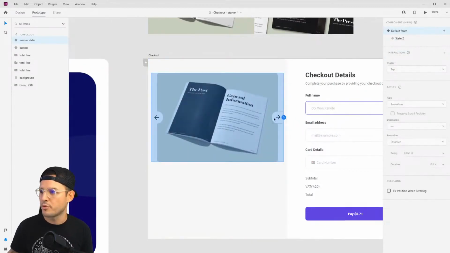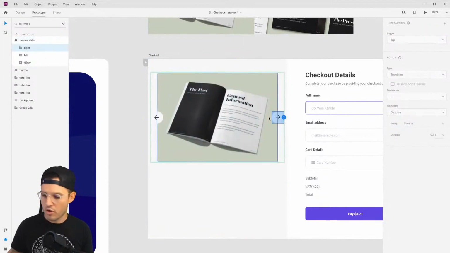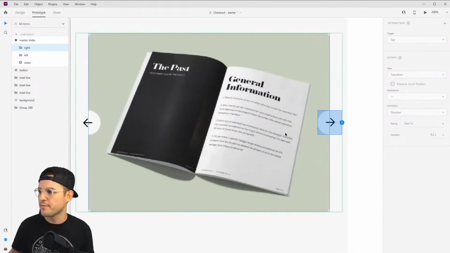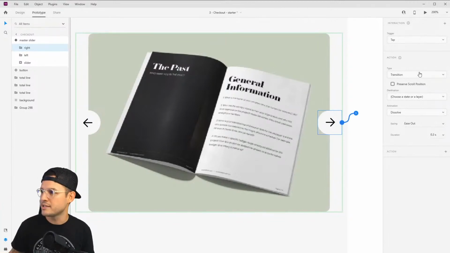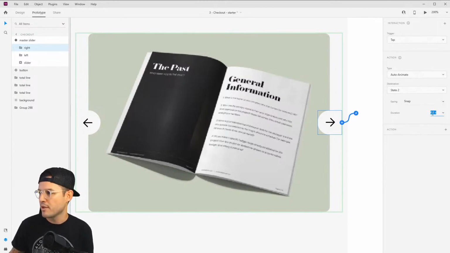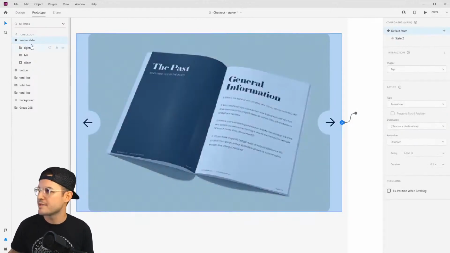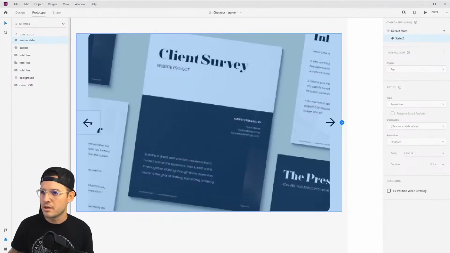Let's wire this thing up on prototype. So we're just going to click R. Let's zoom in so we can see what we're working on here. You're going to click your arrow, and you don't have to connect anywhere. You just click it and say on tap, I want you to auto animate to a state or layer. Let's go to state number 2. Beautiful. Let's do a little timing. Let's do a little snap, and we'll do 0.5 seconds. So slow it down just a little bit. Okay. Then we're going to select our actual component again, go over to state 2, and we're going to wire things back. Okay.